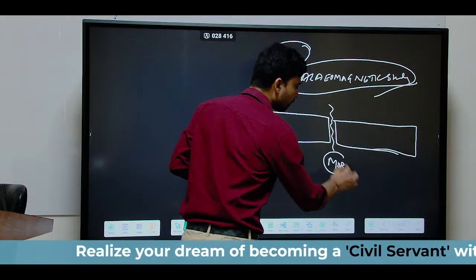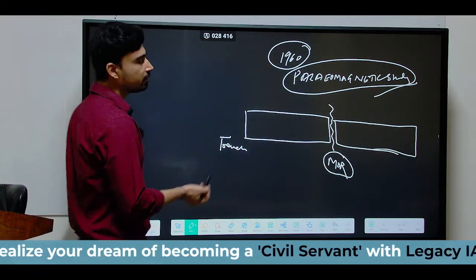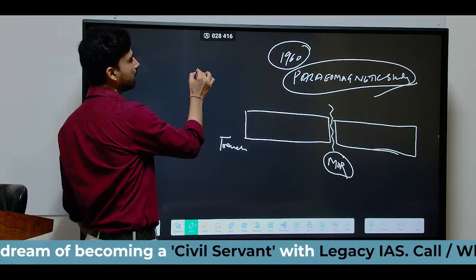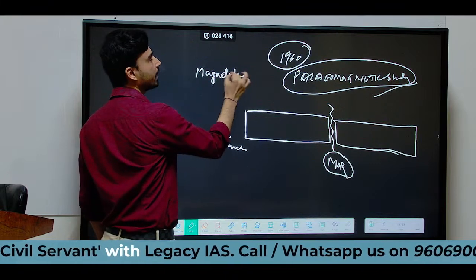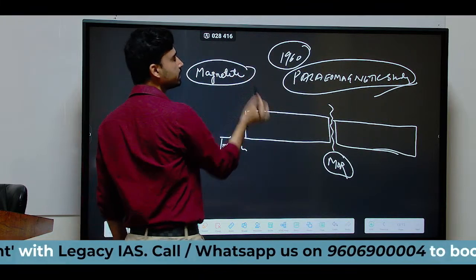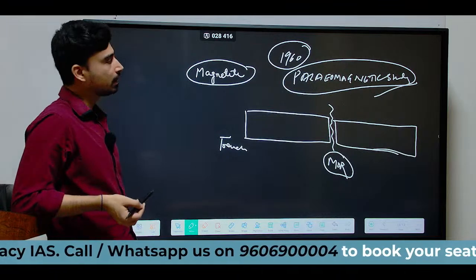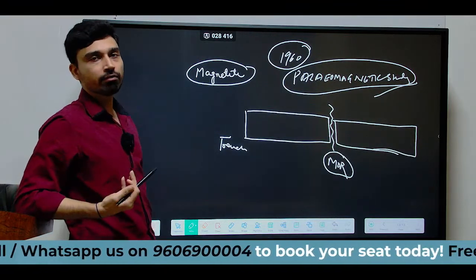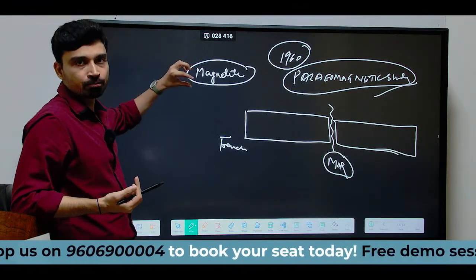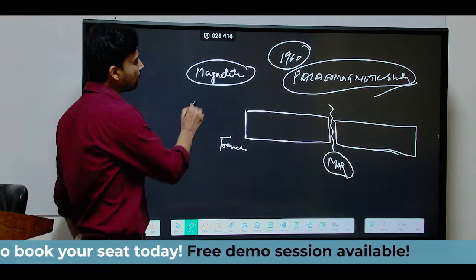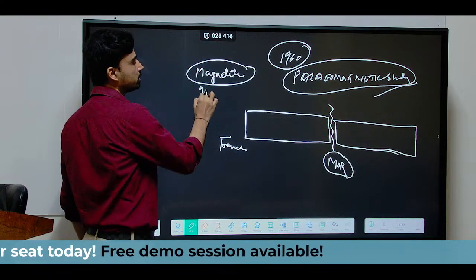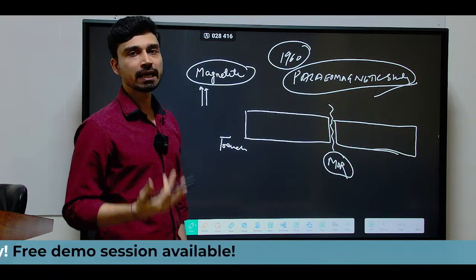Scientists have found that the magma coming from the mantle contains a particle which we can call magnetite, which is an iron particle. So, magnetite is present in this magma, and thus when the magma starts to cool down and solidify, the magnetite particles, which have magnetic characteristics, start to align themselves as per the prevailing Earth's magnetic field.